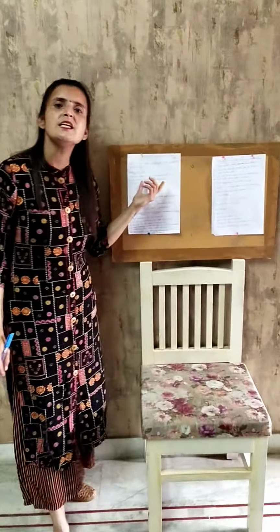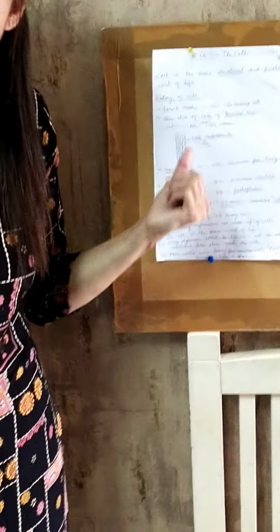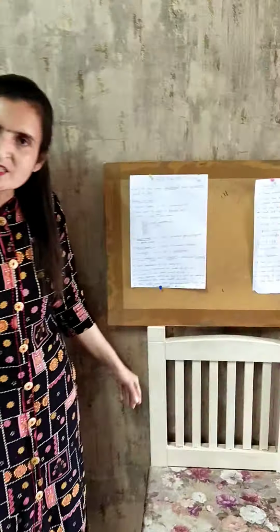Each cell has many components. It has many cell organelles, and these cell organelles perform specific functions. Now, firstly, let us discuss who discovered the cell, how the cell was discovered, what the history of the cell is, and what the cell theory is.